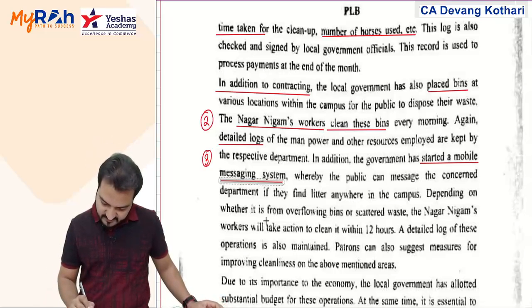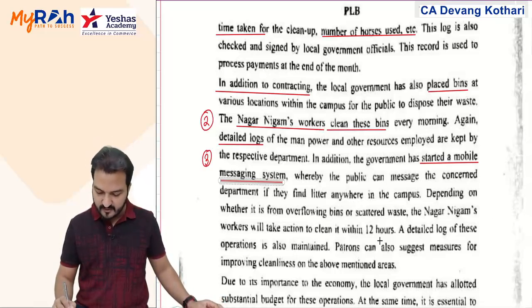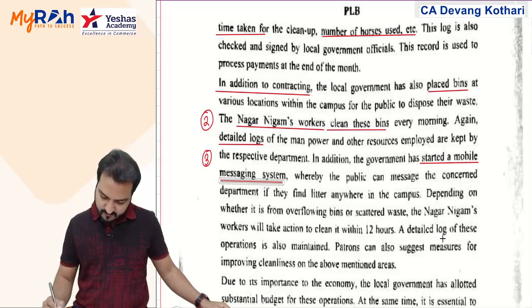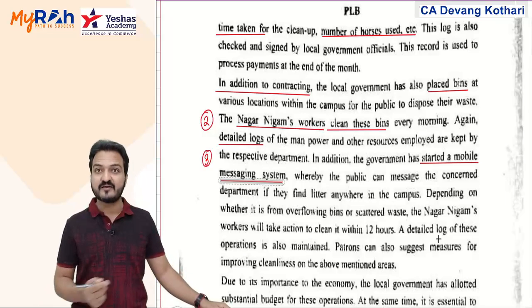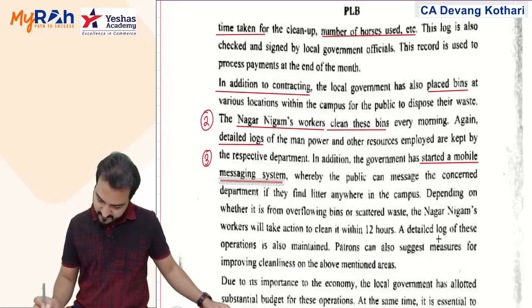Depending on whether it is from overflowing bins or scattered waste, the Nagar Nigam's worker will take action to clean it within 12 hours. Okay. A detailed log of these operations is also maintained. So again, a log is maintained regarding the mobile messaging system and the workers who take action against those messages. Patrons can also suggest measures.